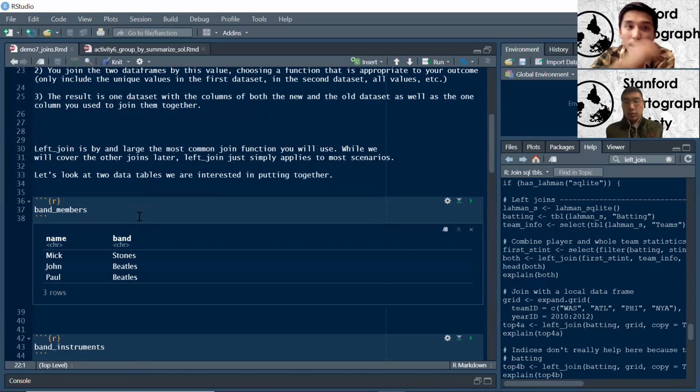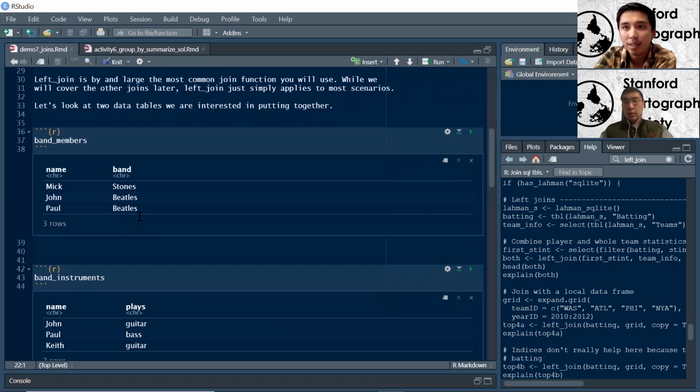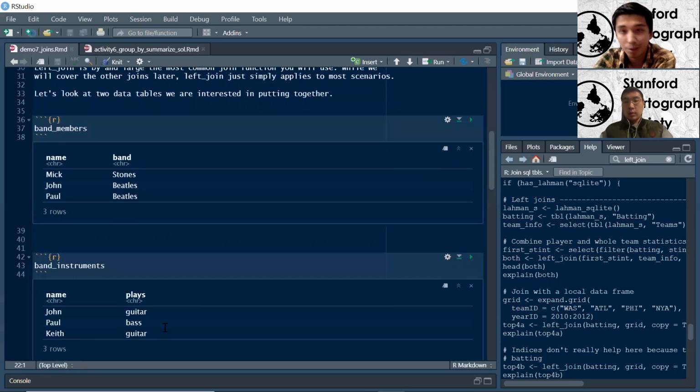All right, so let's go ahead and take a peek at the joins as well as the data sets we're using. Left join is the one we're going to cover the most, which I'm really going to stress, is the one that you use by and large, I would argue 85% of the time. The other ones have their purposes, but left join typically is useful. The two data sets we're looking at, we're going to keep small. If I was asking you to compare these two, you don't need R for this, you could just do this in your head, but it's tricky to compare when it gets big. I just want you to conceptually understand this.